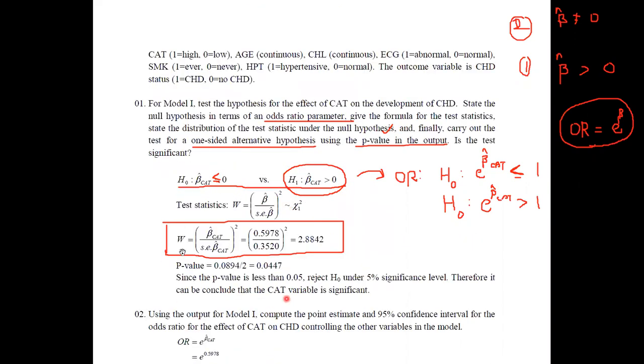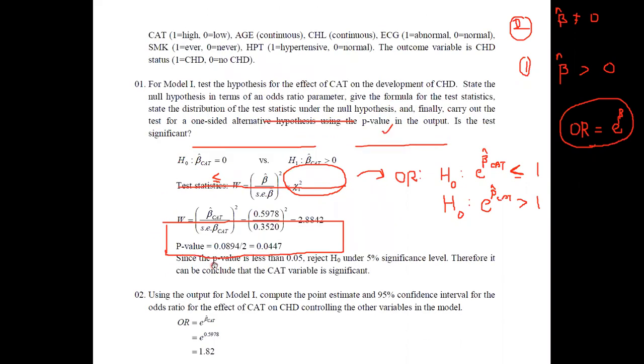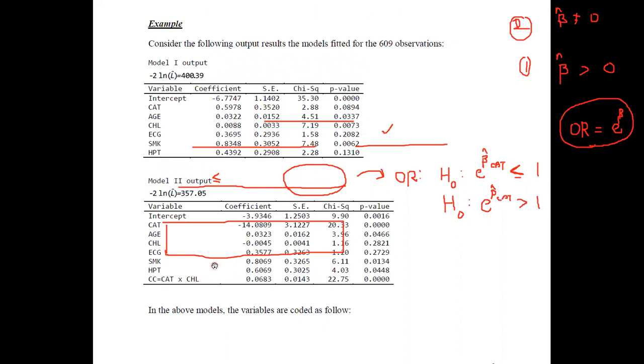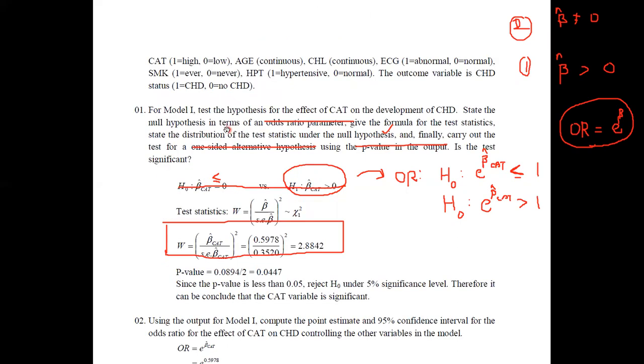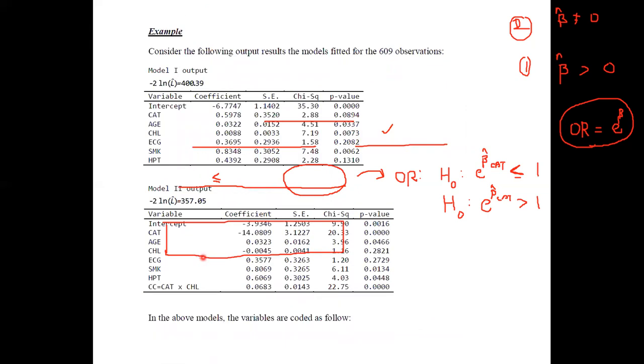Therefore, now once you see these values, beta hat value, if you go back, these are the two values we have identified for this cat variable.